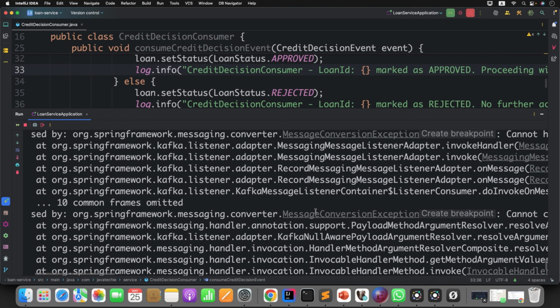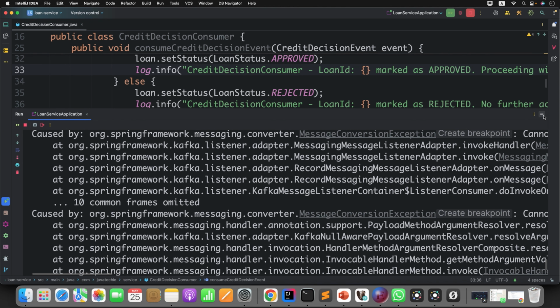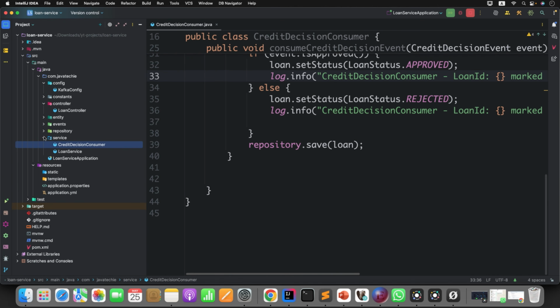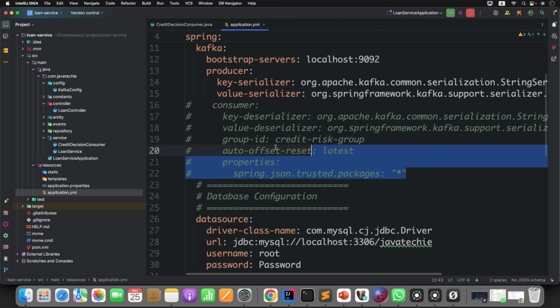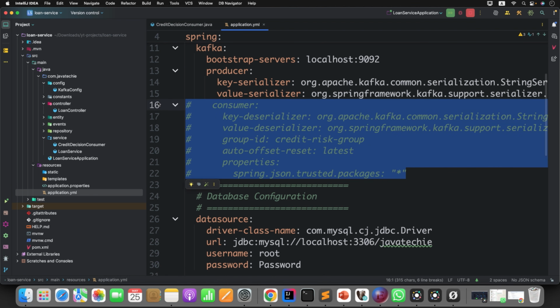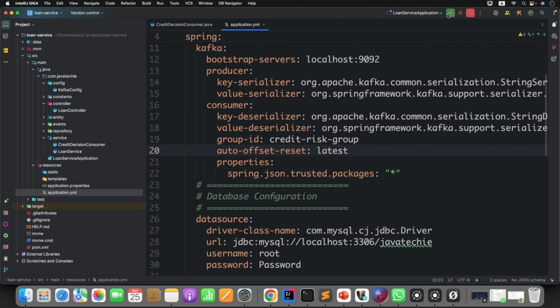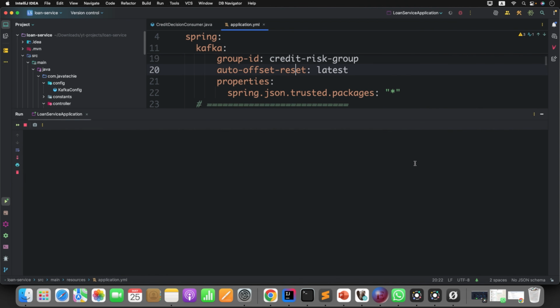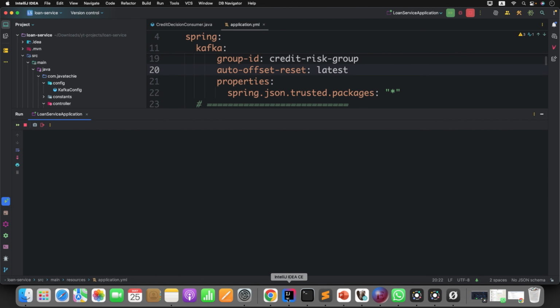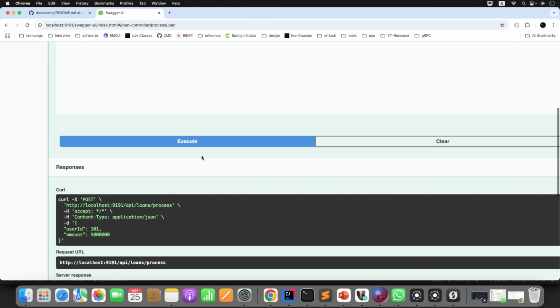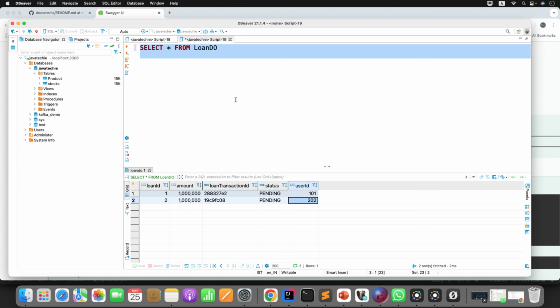We got some error. Okay, message conversion exception, I understand. Go to the loan service application.yml, because this guy will also now act as a consumer, right? Just uncomment this piece of configuration. Restart the loan application. It started. Clear everything. Go to the Swagger. Retrigger the request. It will have the entry in DB. Don't consider it. Just ignore till the third point. Okay. Our thing is not implemented correctly.